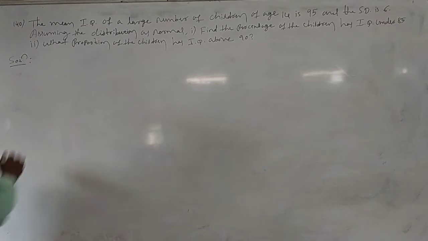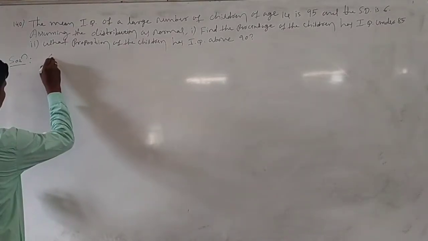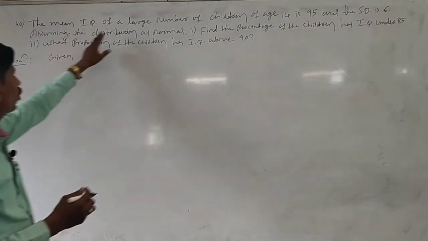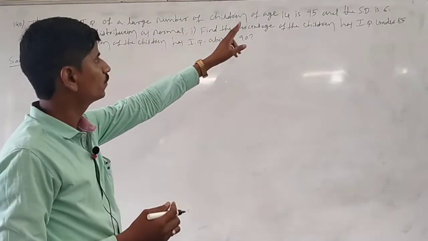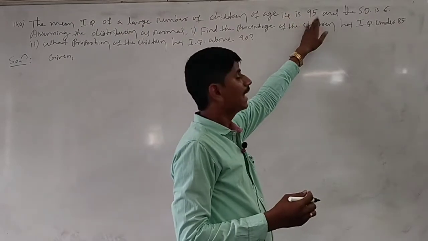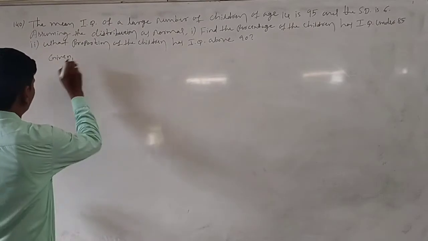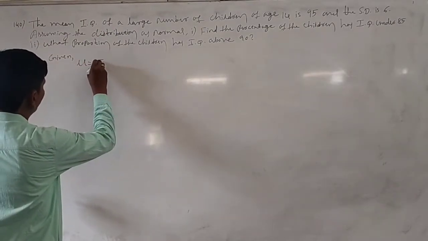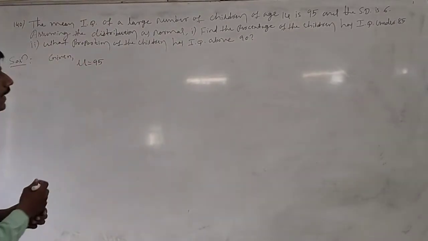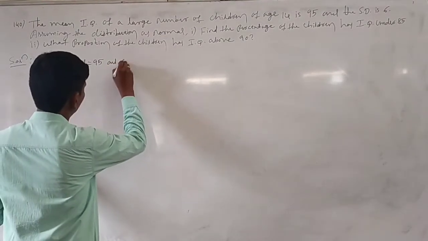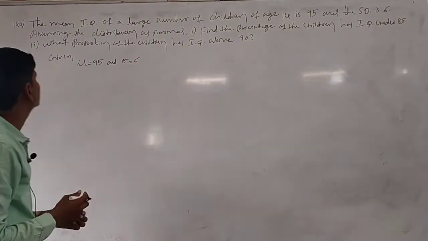Here first we write the given data. The mean IQ of a large number of children of age 14 is 95. Age is 14 and the mean is 95. Given mu equal to 95 and the standard deviation sigma equal to 6.